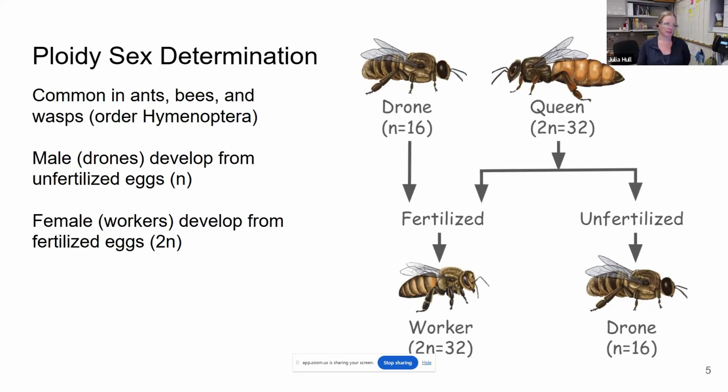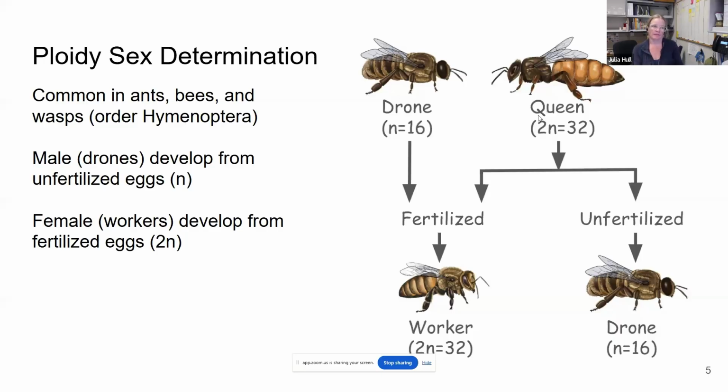So ploidy sex determination is found in ants, bees, wasps, termites. So this order, Hymenoptera, of insects. So our honeybees are a classic example of this. So the males are also sometimes called drones. They are haploid, where they have 16 chromosomes. They have one set of 16 chromosomes. The females develop from, are diploid. They have two sets of 16 chromosomes, so a total of 32.